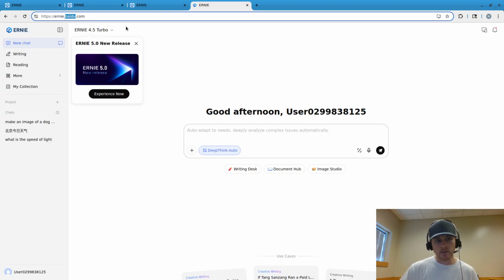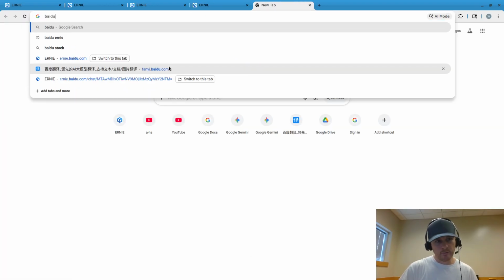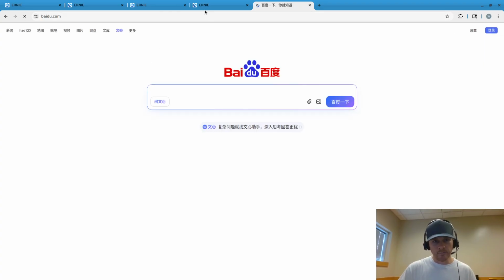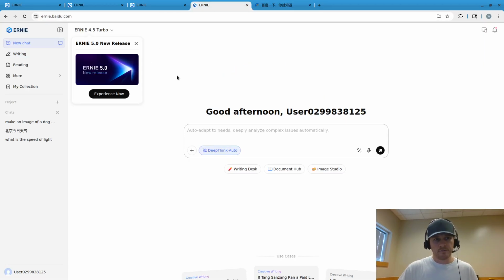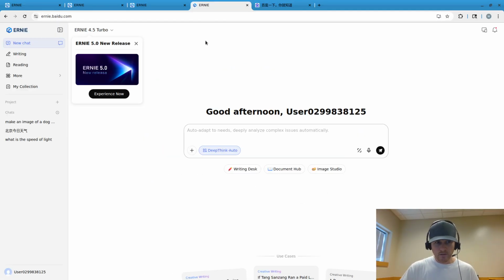It's baidu.com. And yeah, if you go to baidu.com like this, it's going to be totally in Chinese. But interestingly, ERNIE supports English and other languages as well, not just Chinese. So again, this is basically their Google in mainland China, because google.com is actually banned there, so it won't work. But anyway, I want to show you ERNIE. It's a pretty good chatbot, and let's get started.